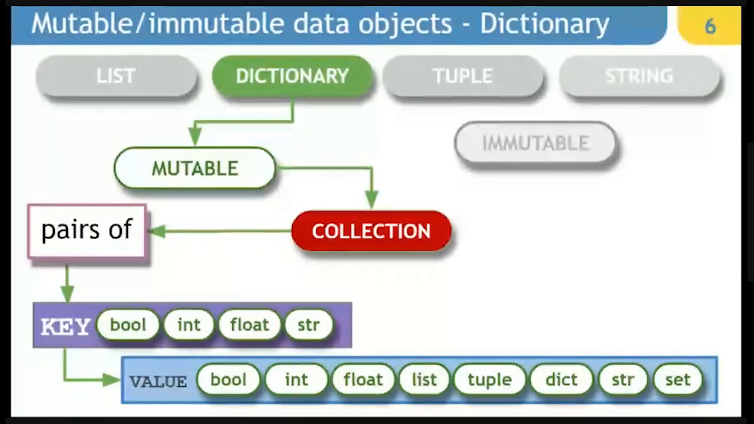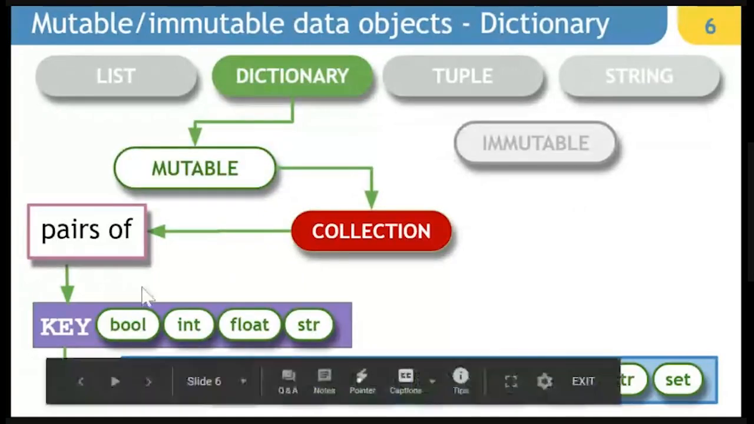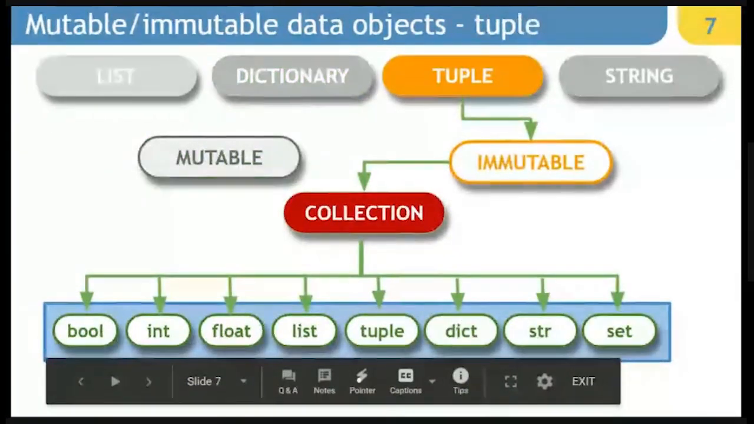String also has a key, but list, tuple, string, all these three have automatically assigned keys, whereas in dictionary we have freedom to assign key, but the key is going to be only from these three data types: bool, int, float, or str. Number three, what is tuple?